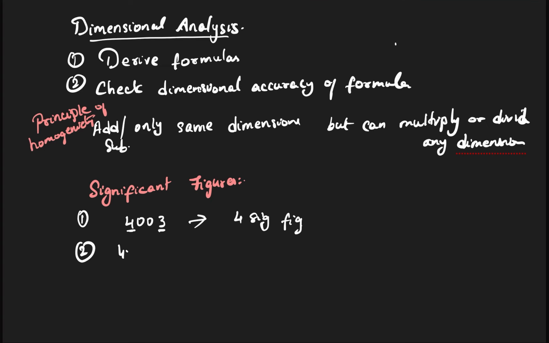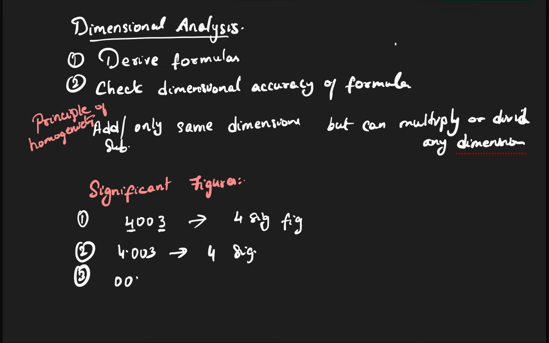Second part, 4.003. How many significant figures does this have? This also has four significant figures. It doesn't matter if you put a point in the middle. Ultimately, it's between two non-zero digits.